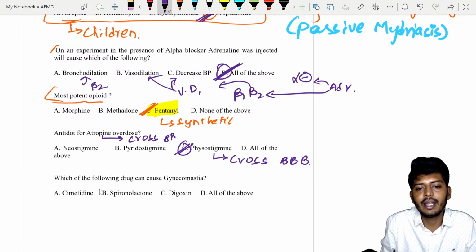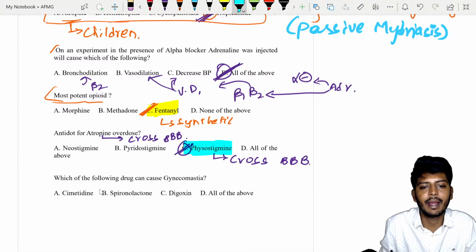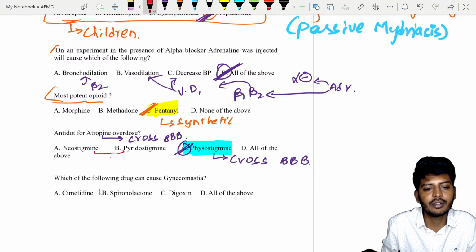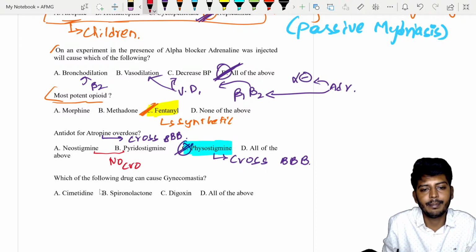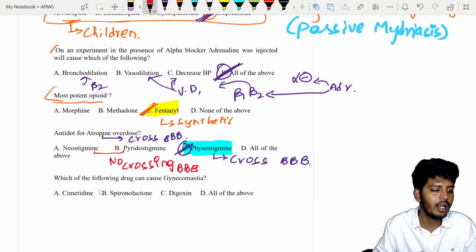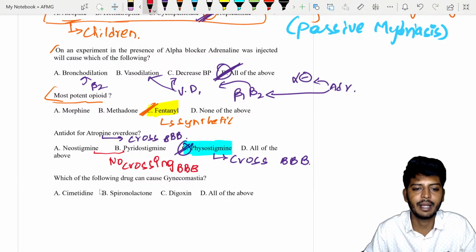So in the brain also we will get the effect only if we use physostigmine. Pyridostigmine and neostigmine, these two drugs, no crossing of the blood-brain barrier. Okay, very good. The answer is C.